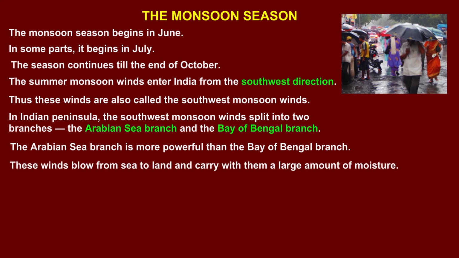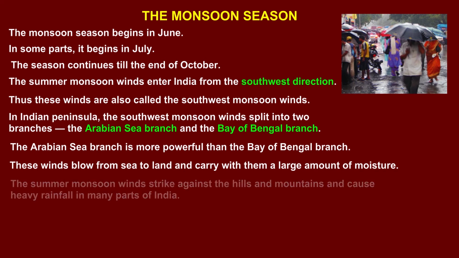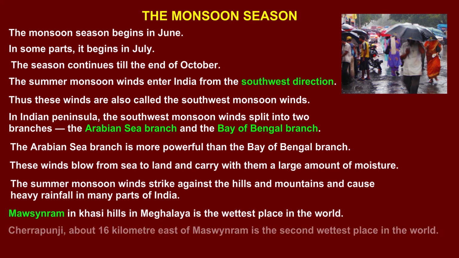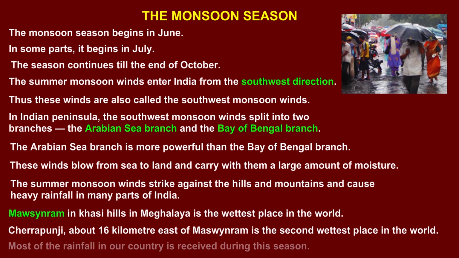These winds blow from sea to land and carry with them a large amount of moisture. The summer monsoon winds strike against the hills and mountains and cause heavy rainfall in many parts of India. Mawsynram in Khasi Hills in Meghalaya is the wettest place in the world. Cherrapunji, about 16 km east of Mawsynram, is the second wettest place in the world. Most of the rainfall in our country is received during this season.